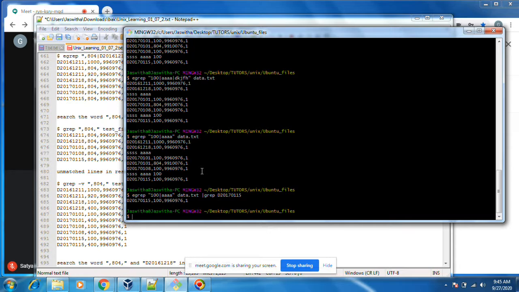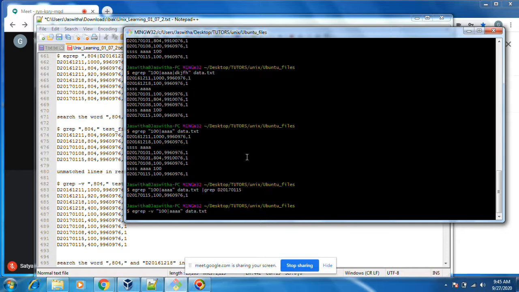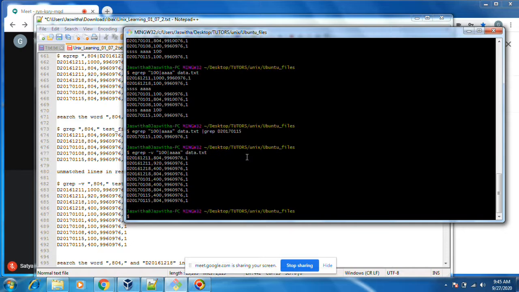Till now we have seen matching lines. If I want to print the non-matching lines, where the line should not contain 100, use grep -v. It means whatever unmatched lines, it will print. See, in those lines we don't see 100. It's the same with egrep also.